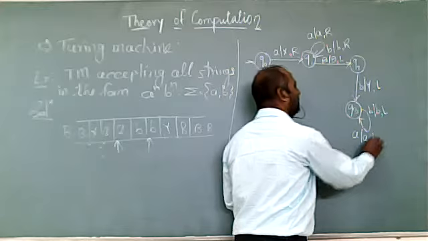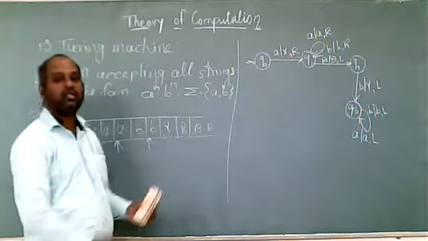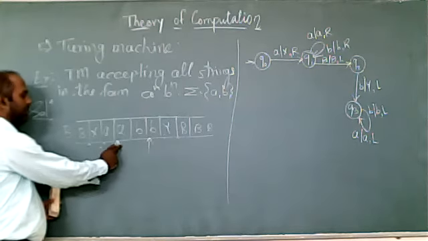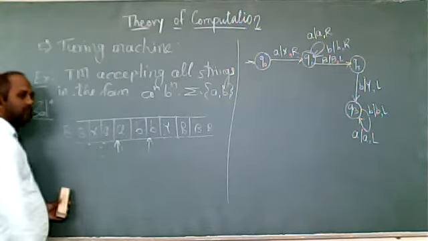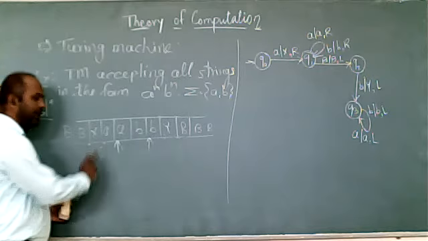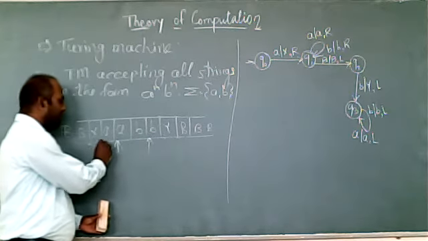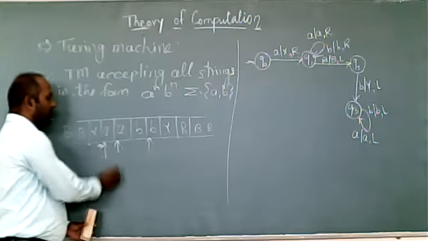So that will be a self loop again. And the direction is important. The direction is left, so we are moving left. So A skip, A skip. Now what will we get here? We will get X. When we get X, what do we have to do? Keep this X as it is and change the direction.